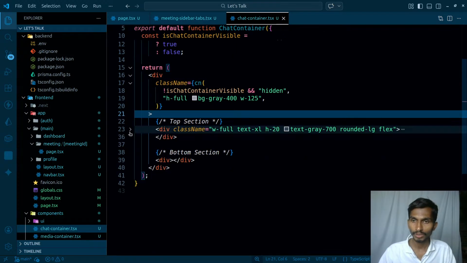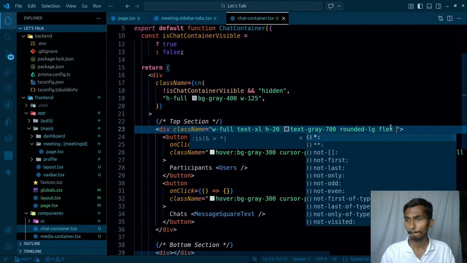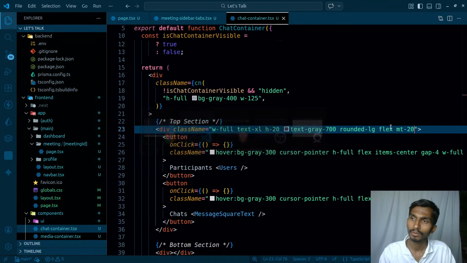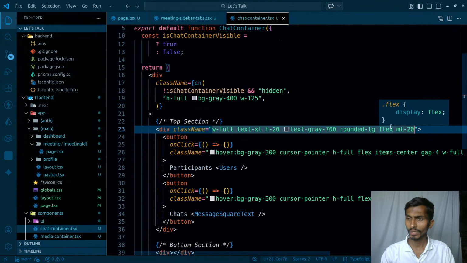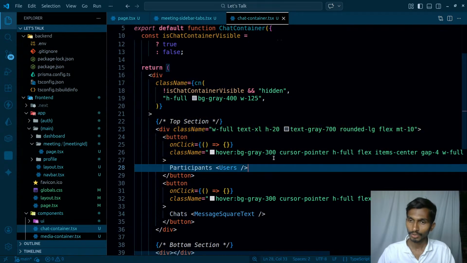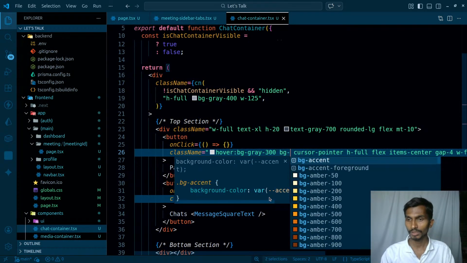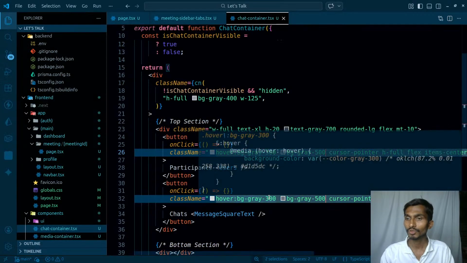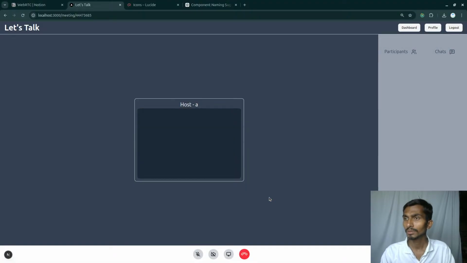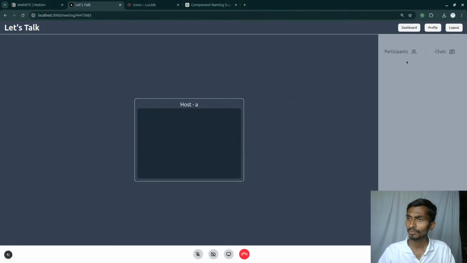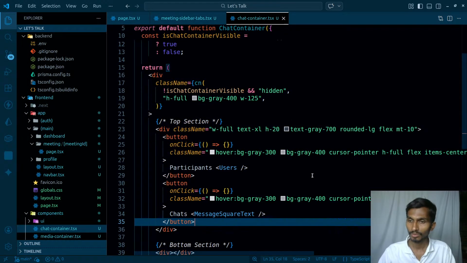And this top section, this is the section that I have. Margin top is gonna be around 20. How will it look like? Okay, fine. This is too much, 20. How about making it just 10? This is okay. And apart from this particular thing, they should have some kind of background color as well. So BG gray, and that's gonna be around 500. That's too much. 400. Why am I not able to give them? They do have the colors. Over here they become 300.